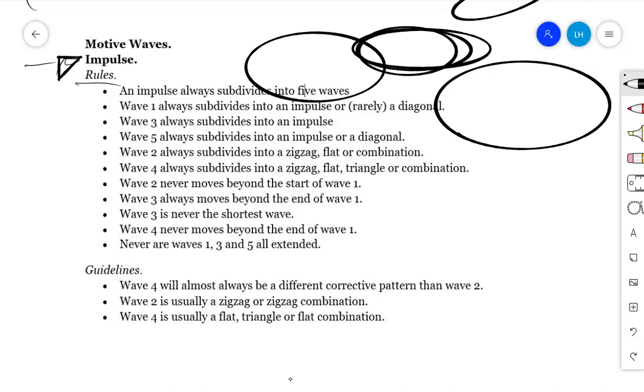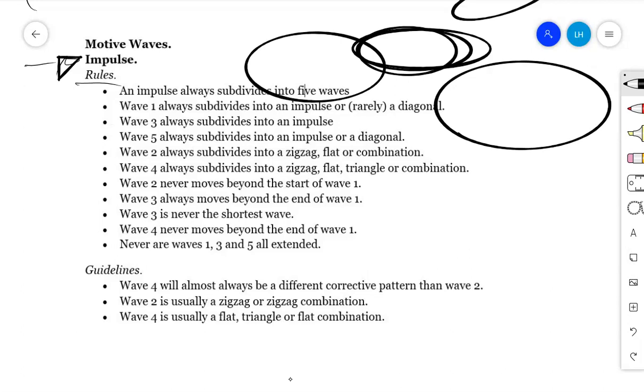Then wave number 1 subdivides into an impulse or a leading diagonal. So now in an impulse, the building of every wave, we are describing at least the building of almost every wave. You will find that wave number 1 in an impulse can also be an impulse.